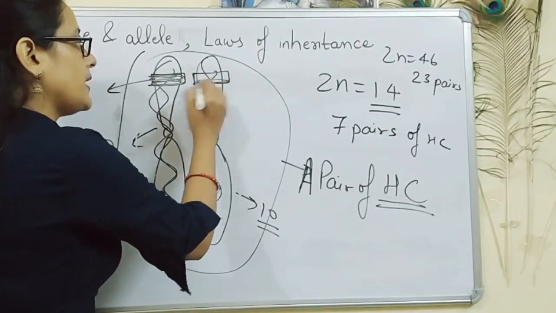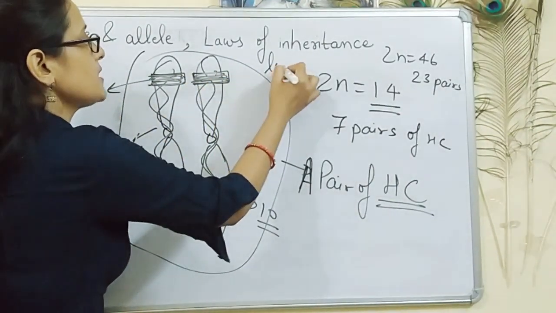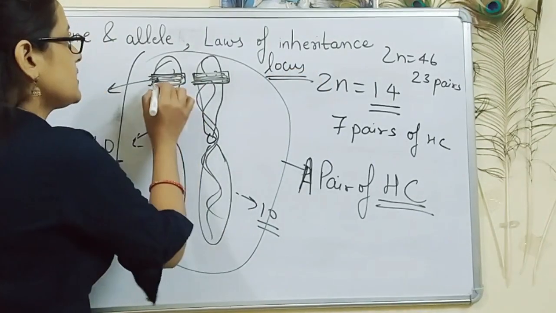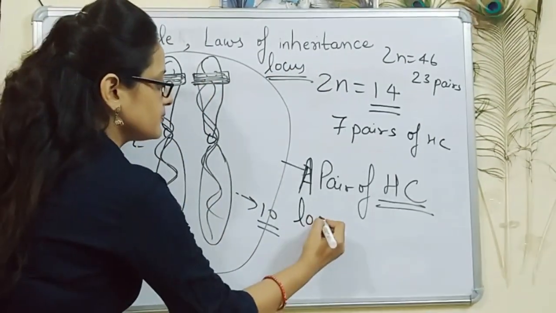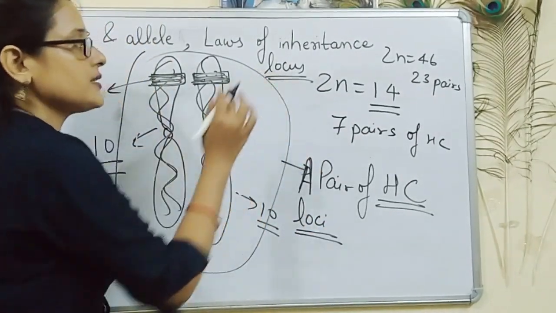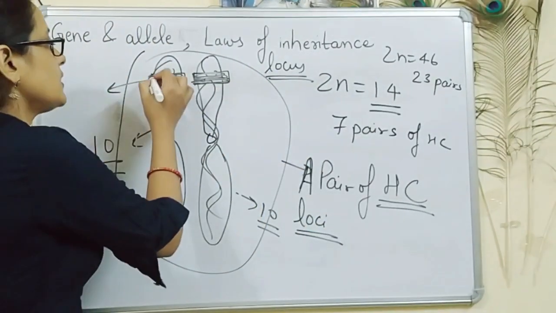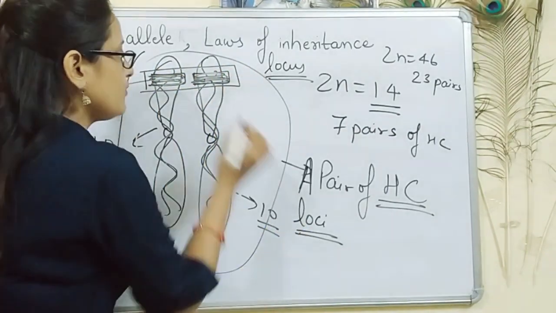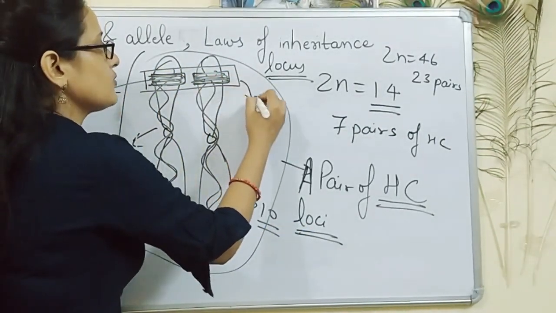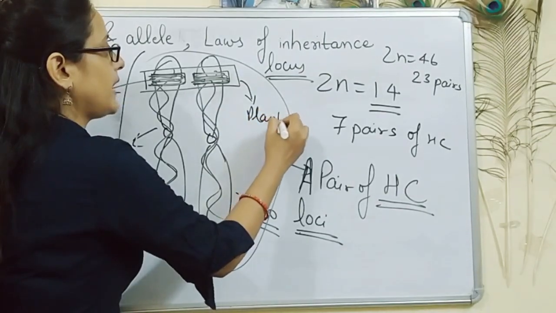The same locus, that means locus means position. This is one locus, this is one locus, they both form one loci. Loci is plural, locus is singular, which means position. So these two locus or this one loci will function or will form proteins for plant height. So plant height is a character.